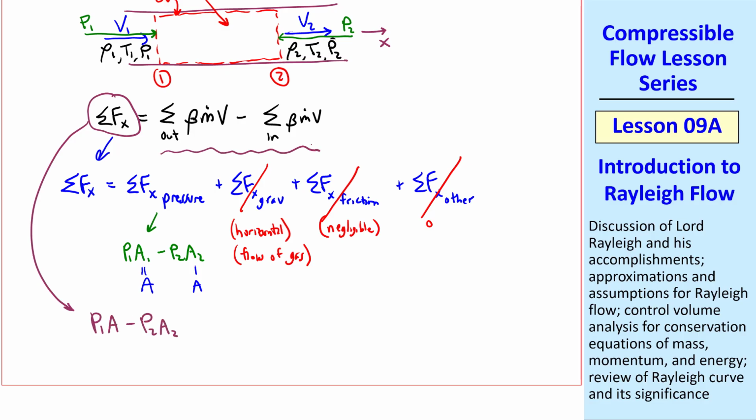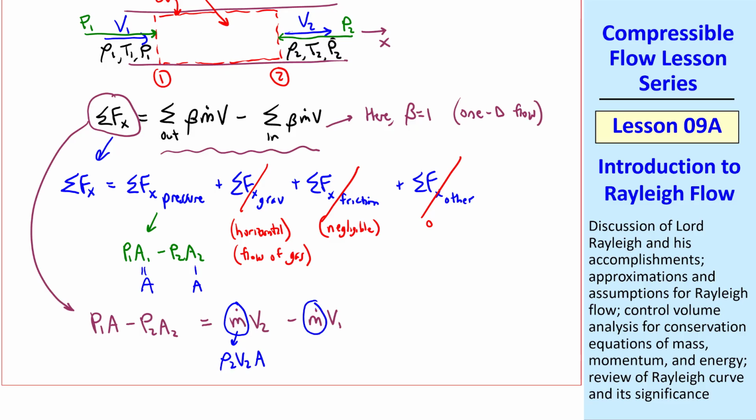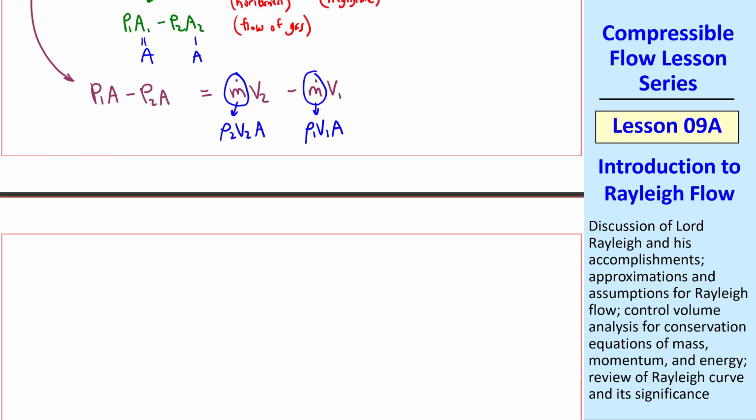What about the right-hand side? Well, the momentum flux correction factor is 1 here for both the inlet and outlet, since it's one-dimensional flow. So the right-hand side becomes m dot V2 minus m dot V1, the momentum flux out minus the momentum flux in. But let's let this m dot be ρ2 V2 times A, and we'll let this m dot be ρ1 V1 times A, where these are the same because of conservation of mass, and there shouldn't be a subscript 2 here. And with that correction, we see that the A's cancel in each term.